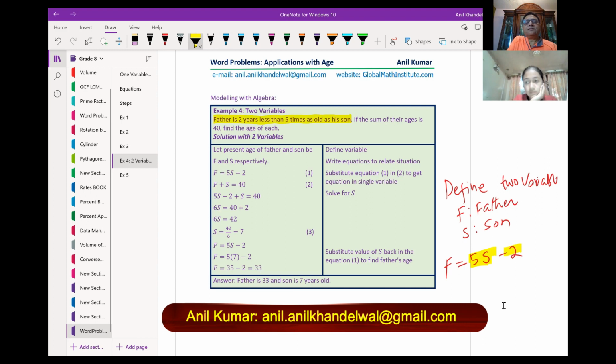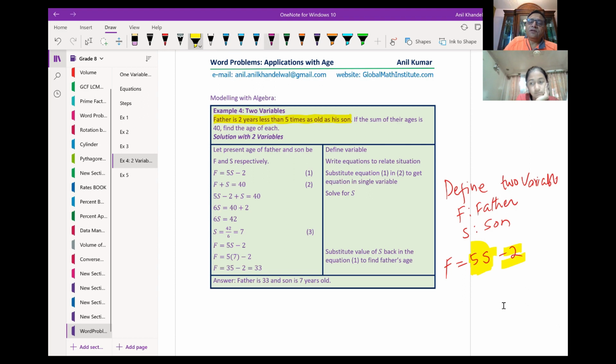Father is 2 years less. Father is means father equals to, correct? Yes. 2 less than 5 times as son. This is 5 times son, 5s, and 2 less. Do you see that? Yes. So this is 5 times son's age, and this is 2 less. Because it is 2 less than, it will come later.